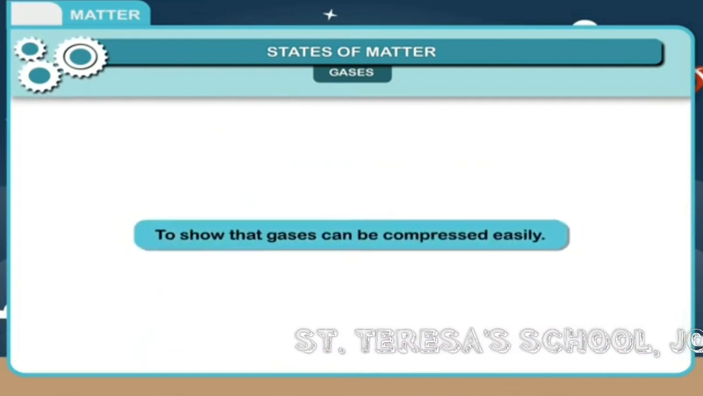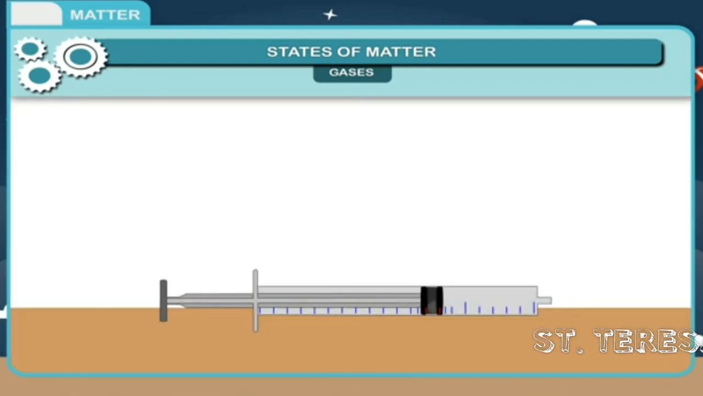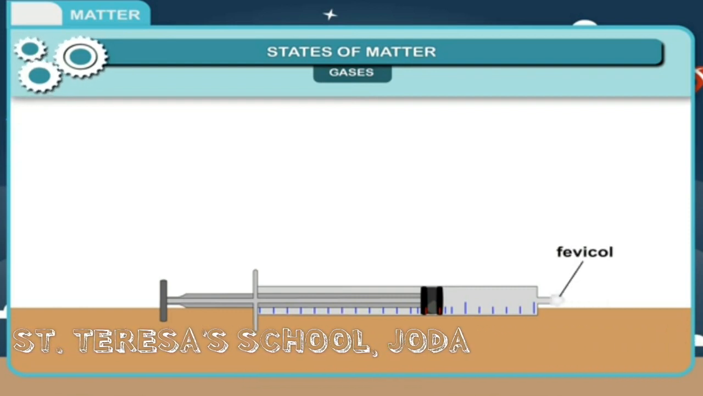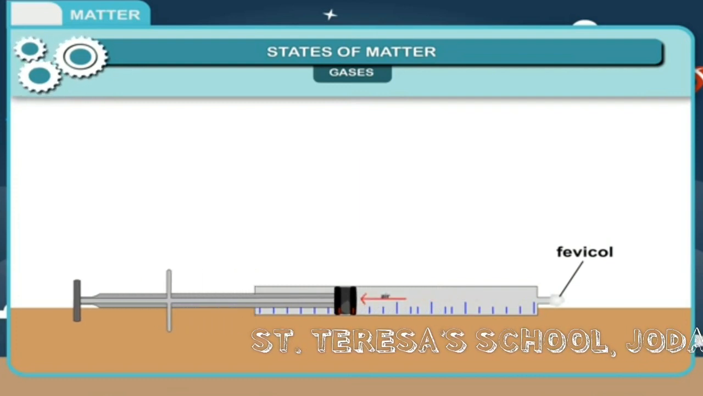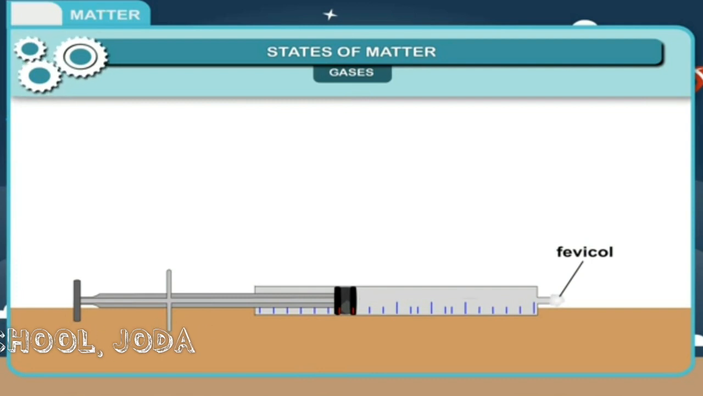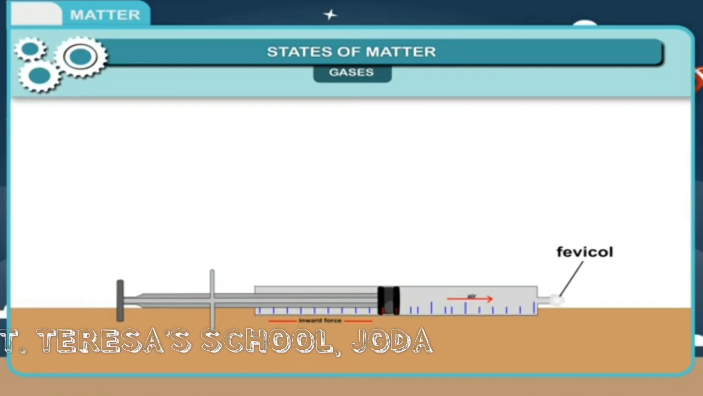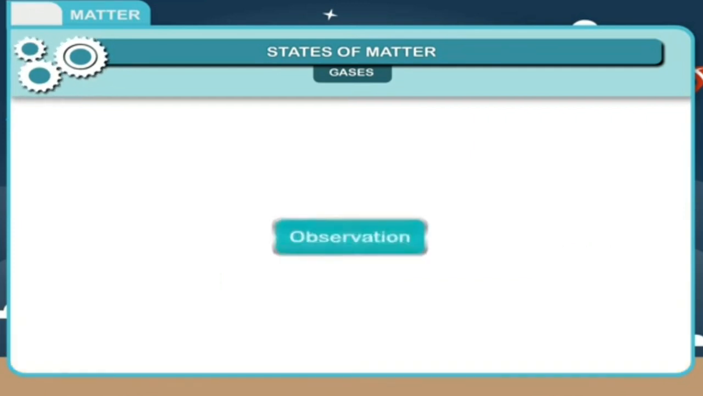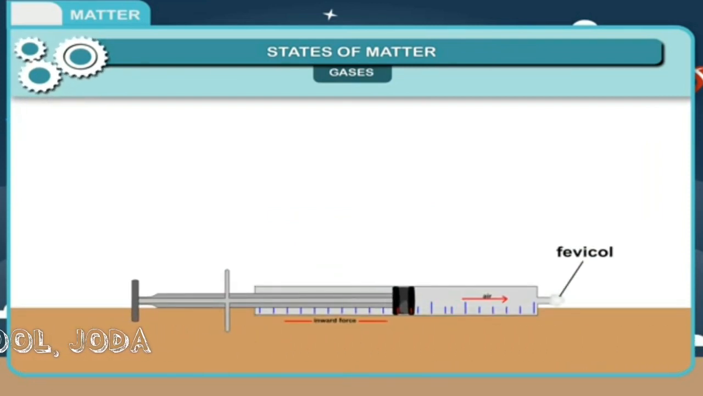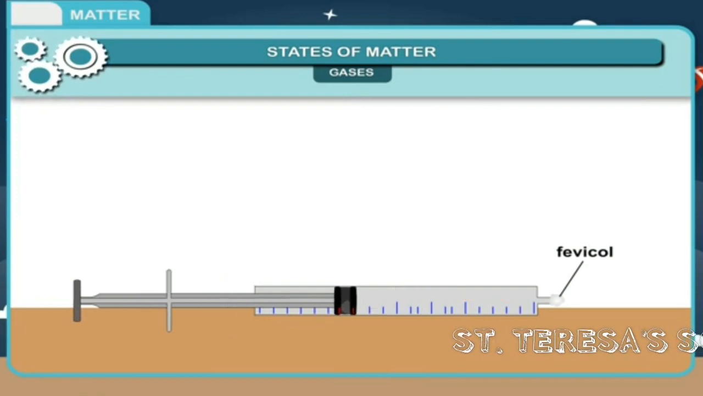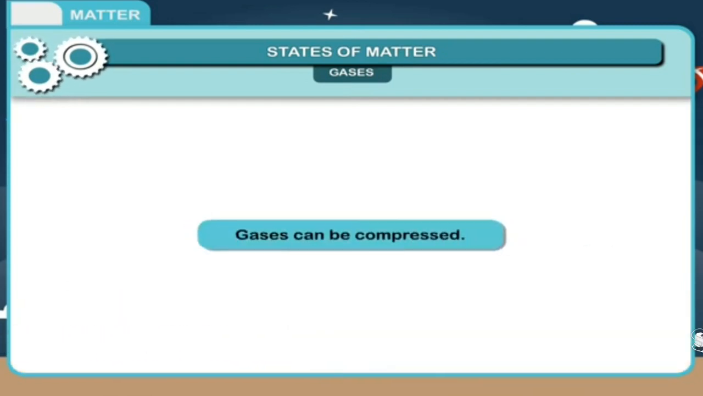Activity to show that gases can be compressed easily. Take a disposable syringe and close its mouth by Fevicol. Let it dry. Now take out the plunger from the syringe. During this process, the syringe gets filled with air. Now place the plunger in the syringe and push it with inward force. Observation: the plunger moves inside the syringe on applying force. If this force is removed, the plunger comes back to the original position. Result: gases can be compressed.